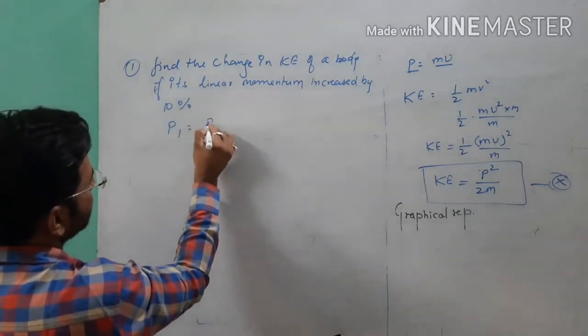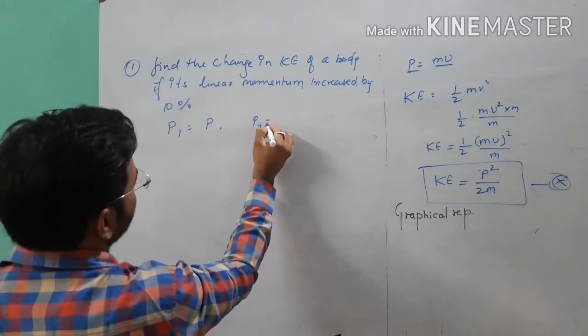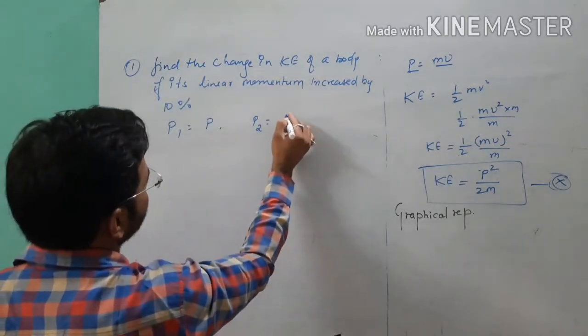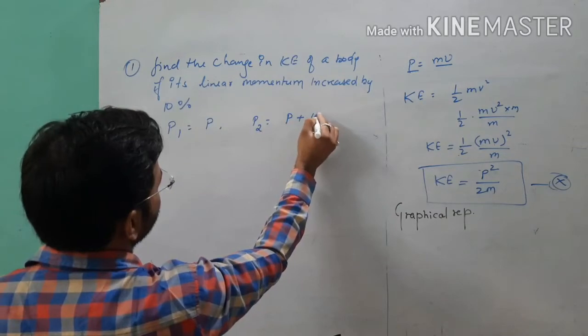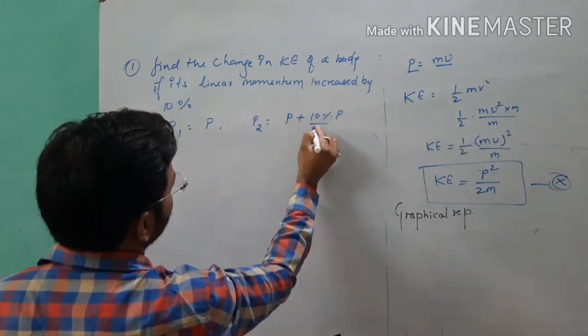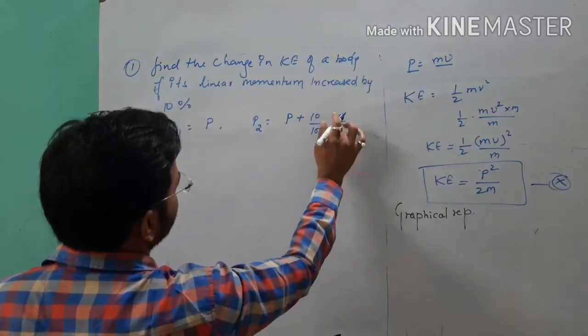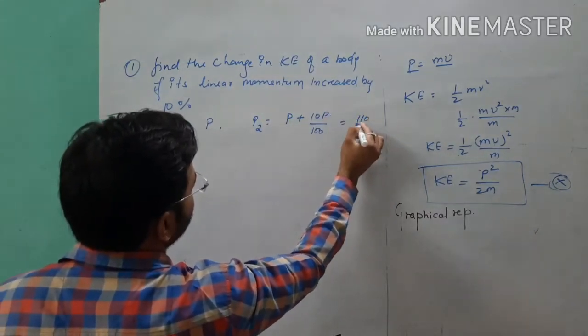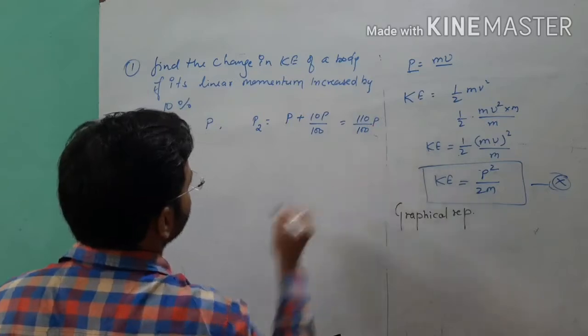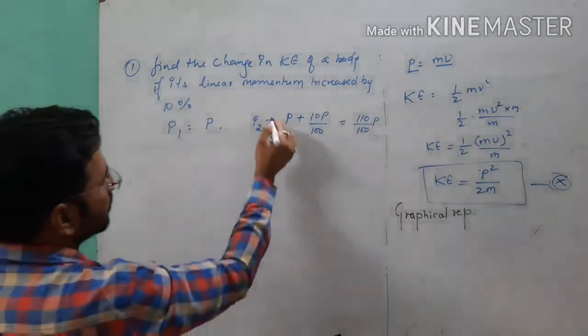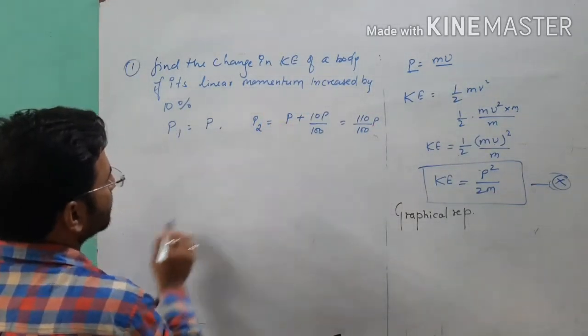Initially the linear momentum is P, and the final linear momentum increased by 10% means P plus 10% of P. It means 10 over 100 of P, and after solving this you will get the final answer 110 over 100 P. Point clear? So this is the value of your P2.